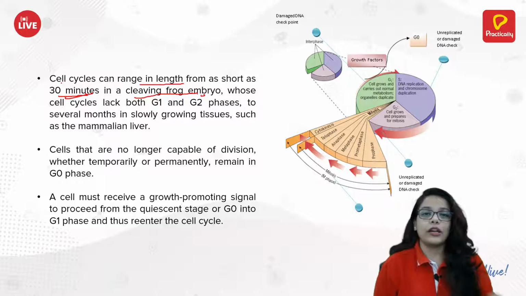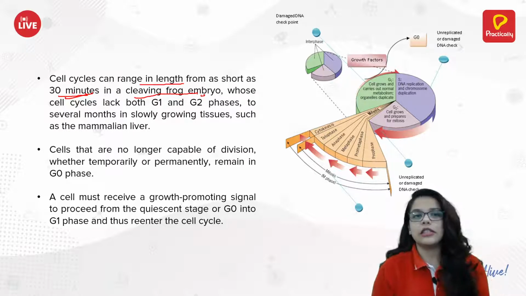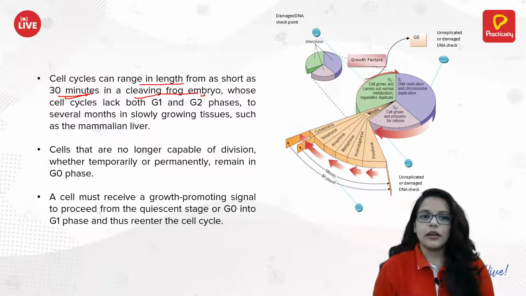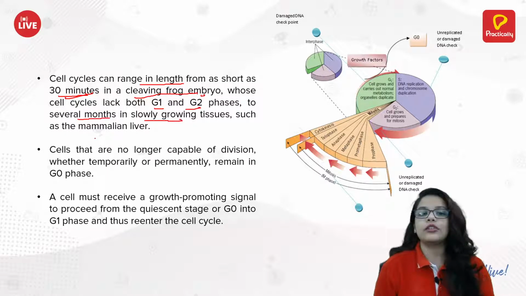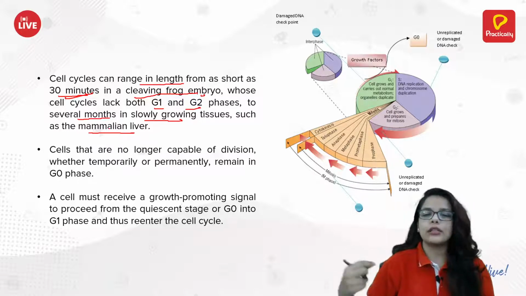Like in a frog embryo, it divides every 30 minutes. Again, why? Because it does not have proper G1 and G2 phases. Again, it takes several months in slowly growing tissue such as a mammalian liver. A liver takes a very long time to divide, such as several months.